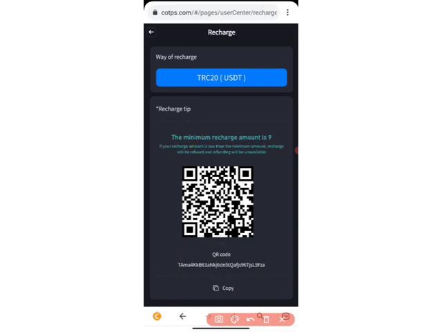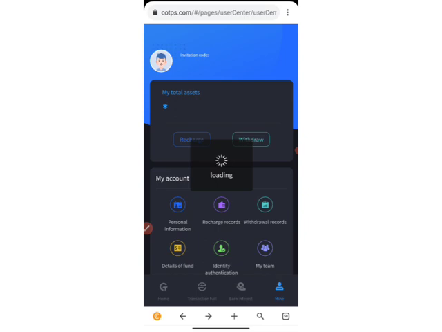You can do the scanning section, and the minimum you can recharge into this platform is 9 USDT. So basically about 10 USDT. Let's just make it 10 USDT. And what income are you going to be getting from the 10 USDT right here? I'm going to explain that to you also.